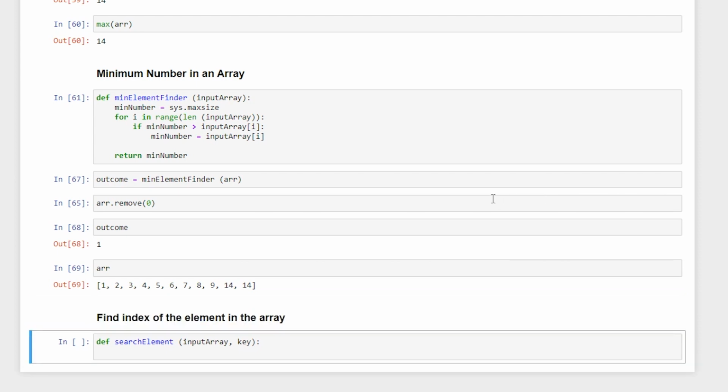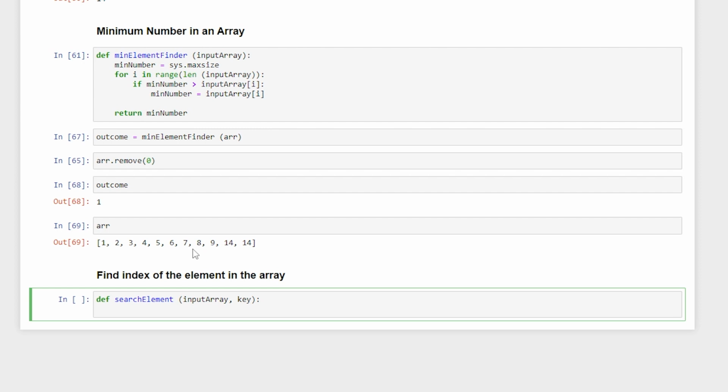This is the thing that we want to perform, and the most linear way to do it is to take the key and compare it with every single element of the array. So for this we are going to run a for loop. In that for loop we take a single element and compare that element with the key that we have. That is the most trivial way. You compare until you have found the element, and once you find it, you break out of the loop and return it. That is the easiest way to do this.